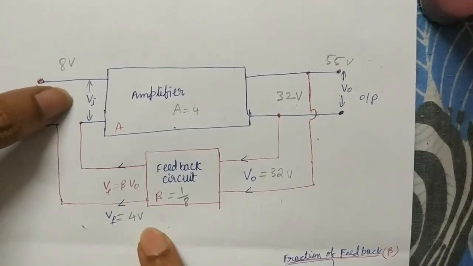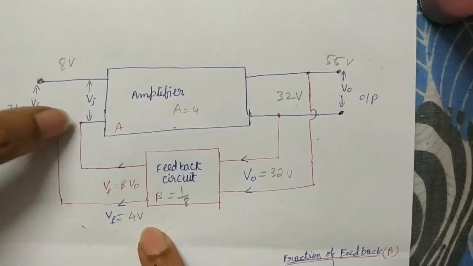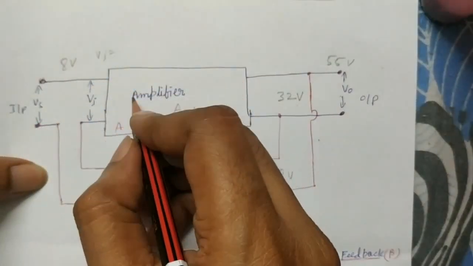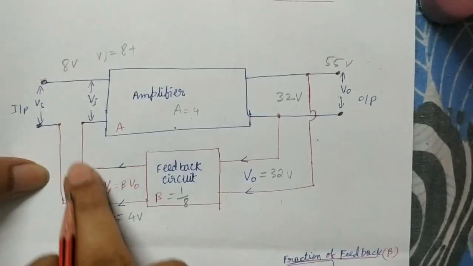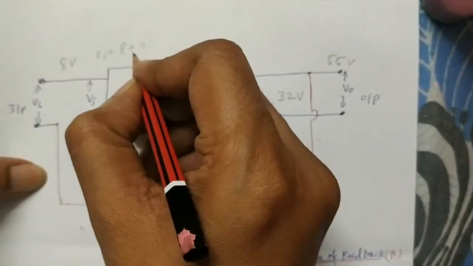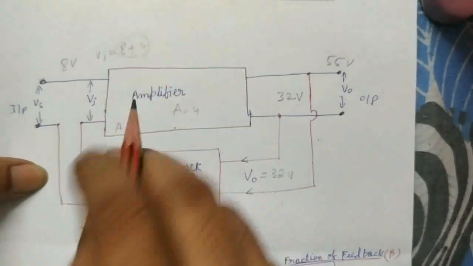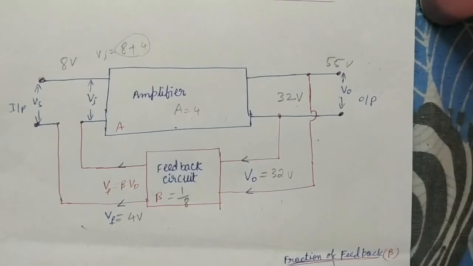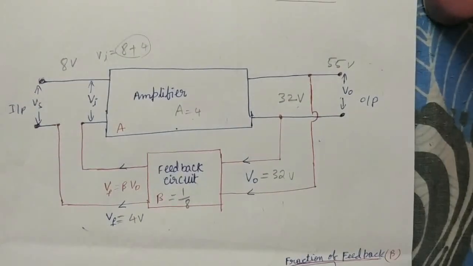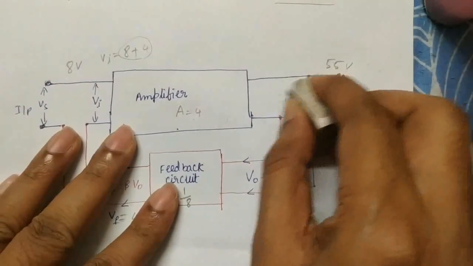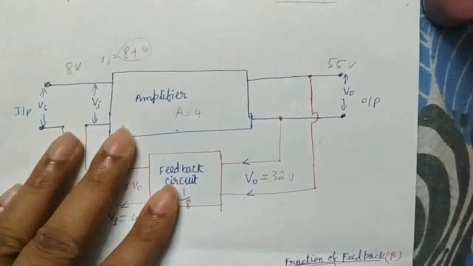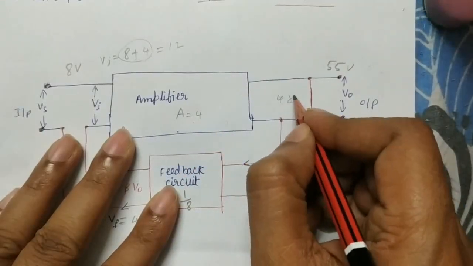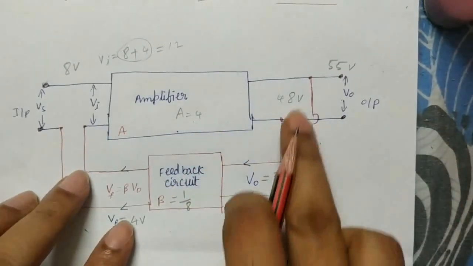Now what is the input now? The input is Vs plus the newly added Vf. Last time it was 8 only, now it is 8 plus 4 that we are getting from the feedback, so now it is 12. The 12 is fed into the amplifier which has a gain of 4. Now 12 into 4 becomes 48 volt. But it is not sufficient.